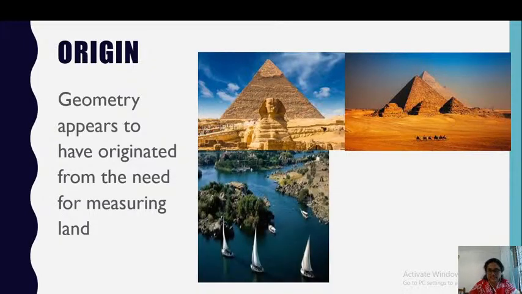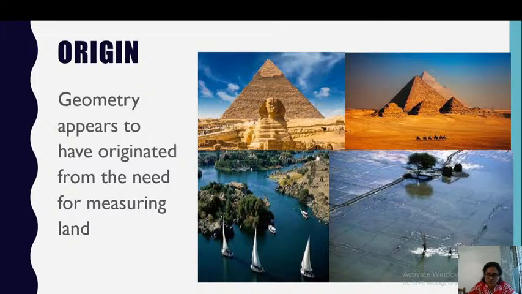Now, this is the river Nile. There is a story behind how geometry developed this much, and how the need for geometry made us realize that we need some formulas and constructions. Actually, the river Nile floods every year. We have seen flooding in our places also. Nearby in Hyderabad there was a flood, right? So this river floods annually. Then what happens?